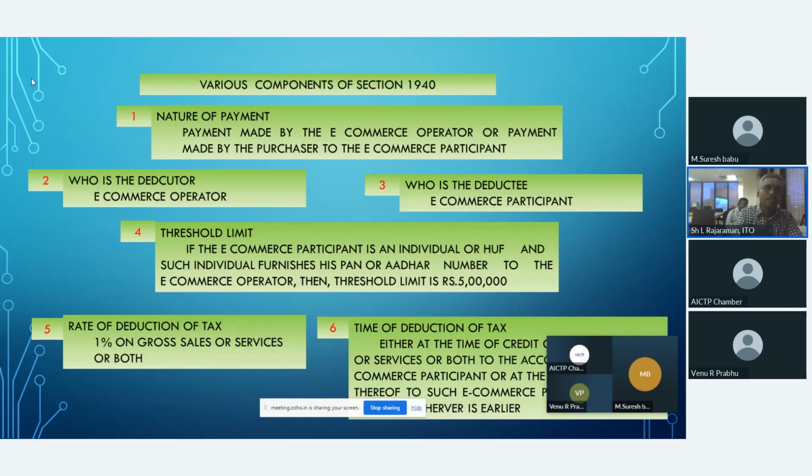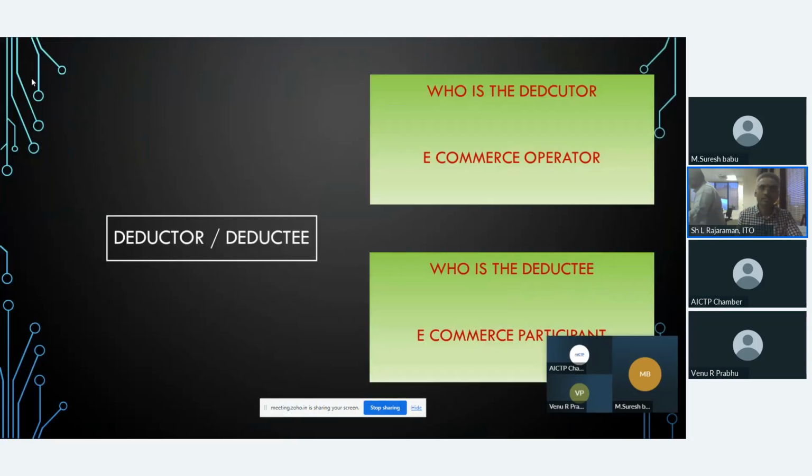Here, I want to convey who is the deductor and who is the deductee, what is the threshold limit, the rate of deduction of tax and the time of deduction of tax. First, who is the deductor? The e-commerce operator is the deductor. And who is the deductee? The e-commerce participant is the deductee.